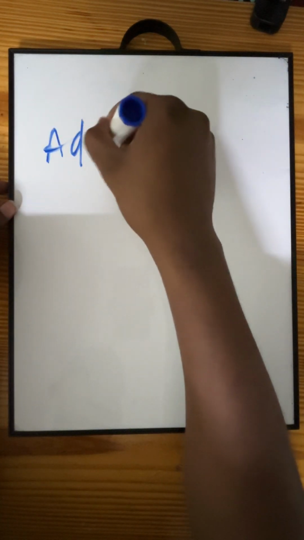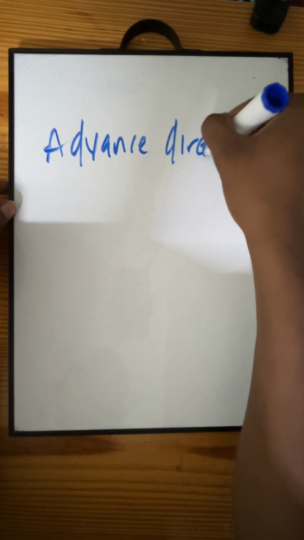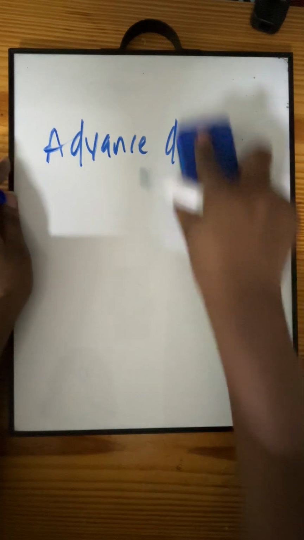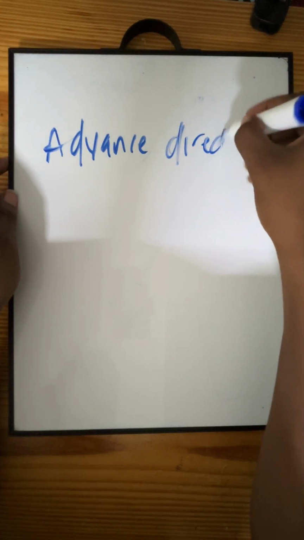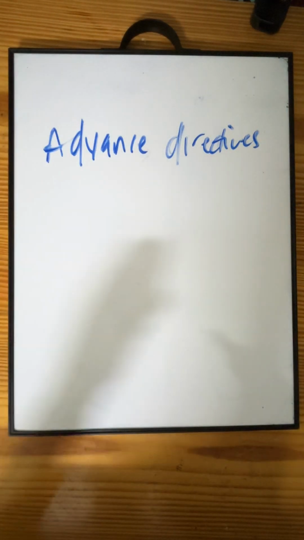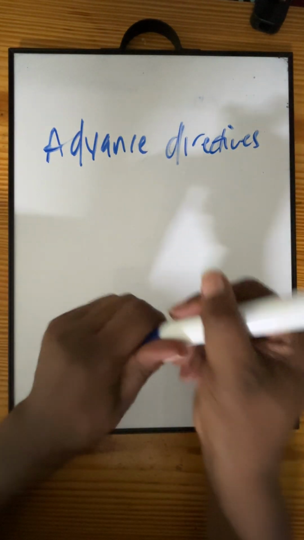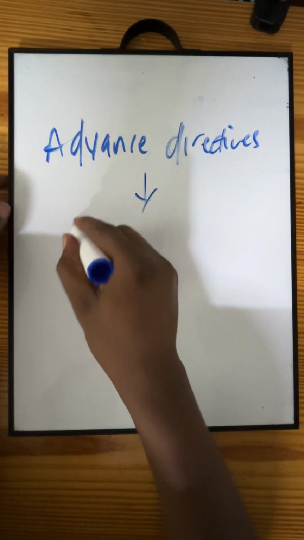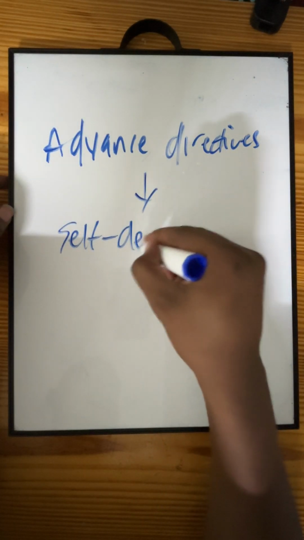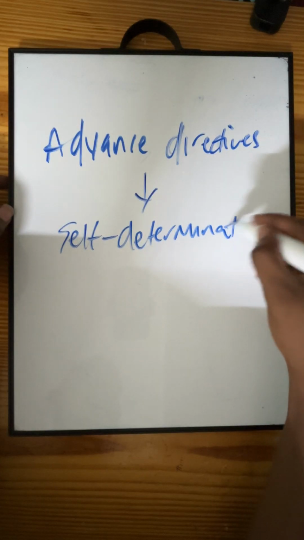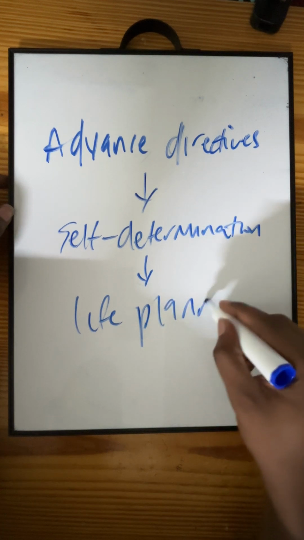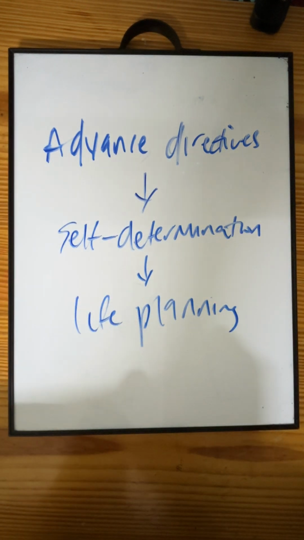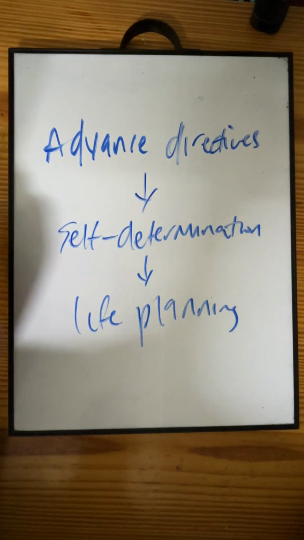Now let's talk about advance directive. All right. So, what is advance directive? The advance directive is also known as self-determination, right? It can also be a life planning thing as well. So just in case the NCLEX is saying self-determination or life planning, all right, you understand that.